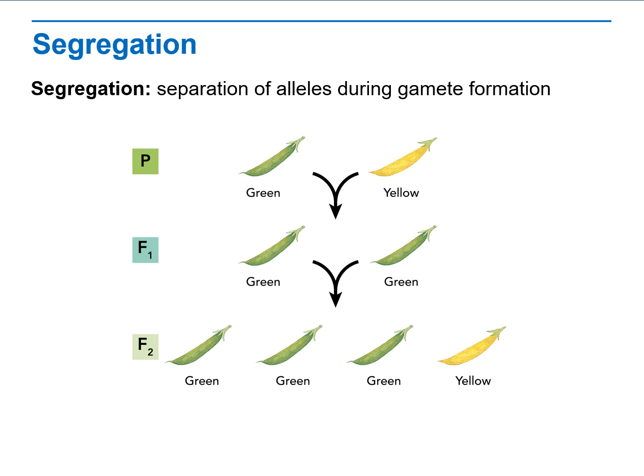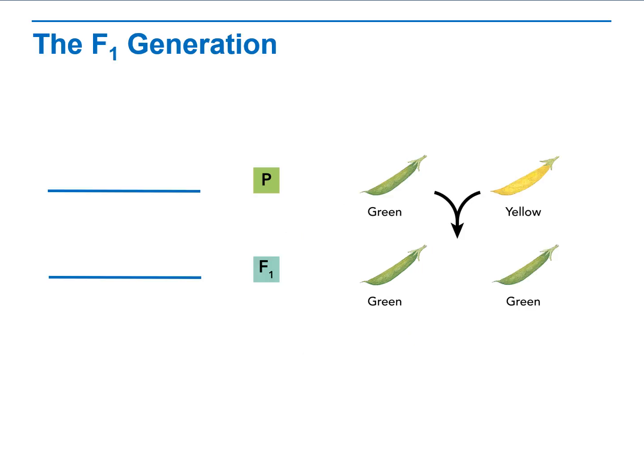This led him to conclude that when an individual produces gametes, which is the word for sex cells like sperm and eggs, those distinct traits segregate or separate. They segregate and can move into another generation where they may or may not be expressed in offspring. A big question for Mendel was whether a recessive trait disappeared once it was masked by a dominant trait.